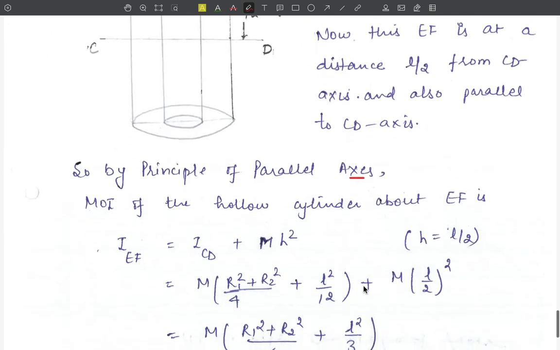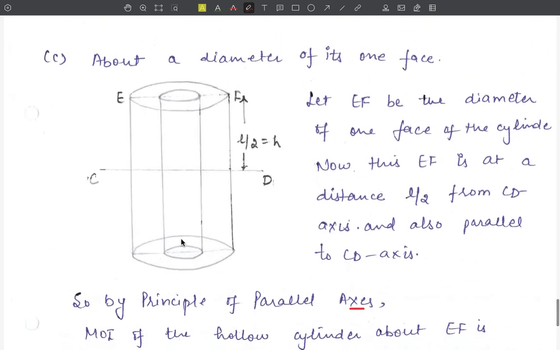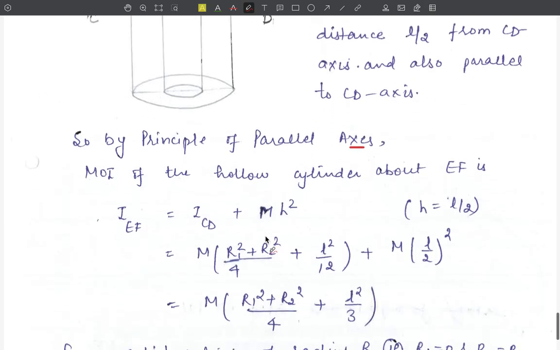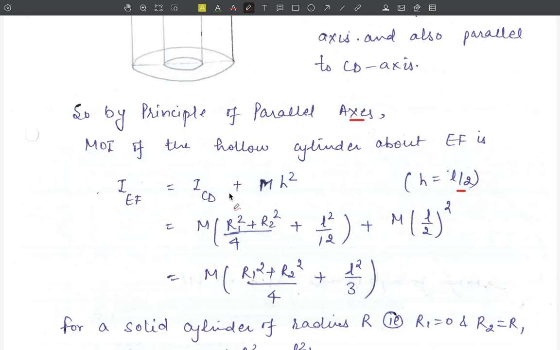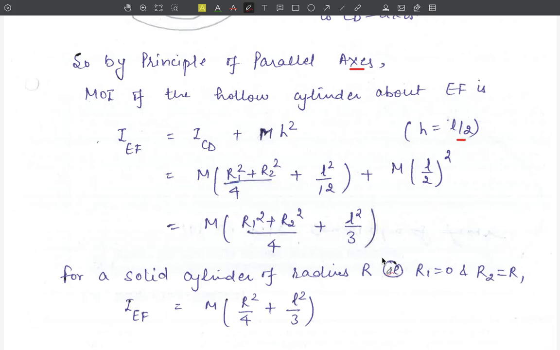Now using this principle, the moment of inertia of this hollow cylinder about the EF axis will be given by I EF is equal to I CD plus m h square, where h is equal to L upon 2, and we have already obtained the value of I CD, that is equal to M into R1 square plus R2 square upon 4 plus L square upon 12, plus this m h square, that is M into L upon 2 whole square. Using the calculations, we get this moment of inertia to be equal to m into r1 square plus r2 square upon 4 plus l square upon 3. This is the required moment of inertia.